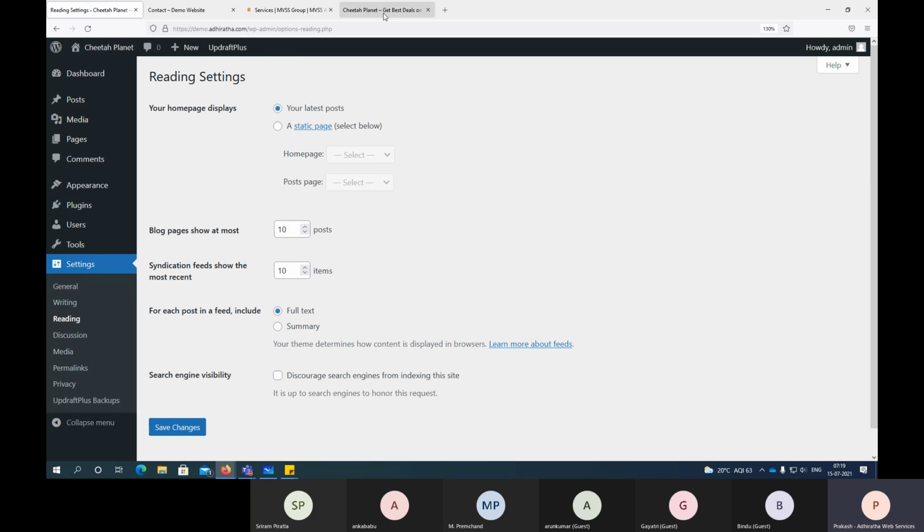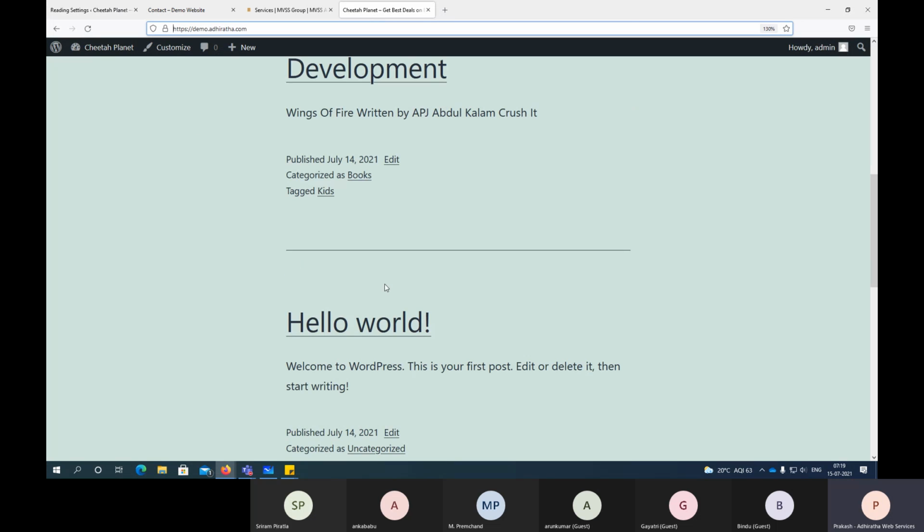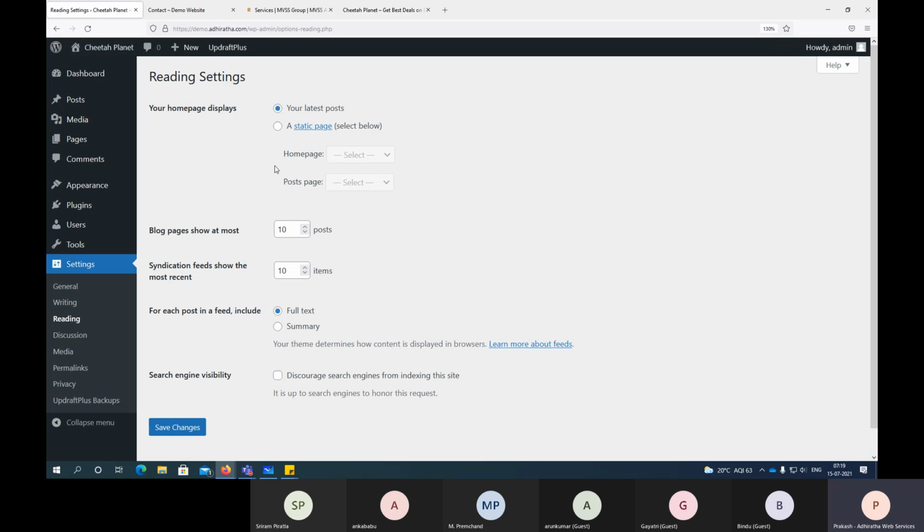See, when someone opens our website, what page is loading here? Right now a blog page is coming, right? Whatever blogs are written, they come here, nothing else. So if you see here, your home page displays. This is a reading option. In the reading settings, I am explaining your home page displays. So your latest post is selected now.